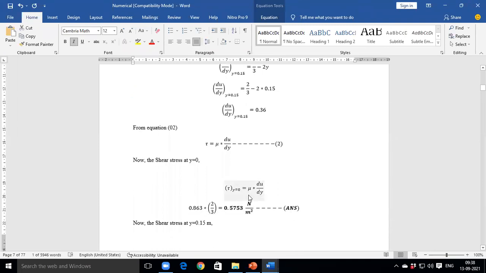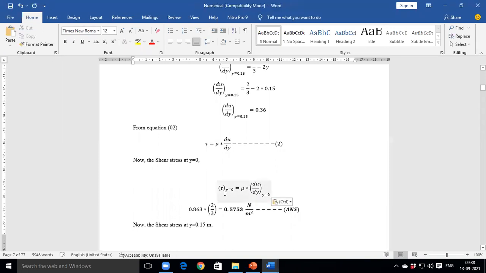Is this equation visible? Yes, sir. Tau at y is equal to 0 is equal to mu into du by dy at y is equal to 0.